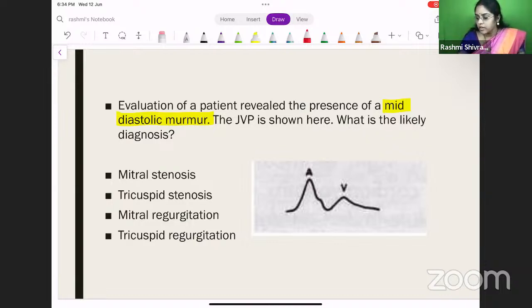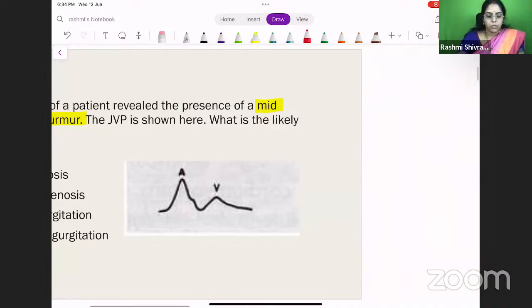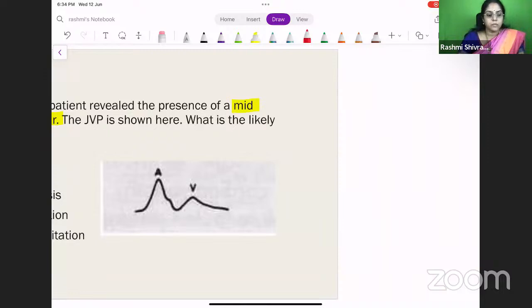Okay. So you can tell me, yeah. Dr. Venkatesh says it's tricuspid stenosis. If you can elaborate also, it would be good. So what are the differential diagnoses for a mid-diastolic murmur? That is also an MCQ, right? What are the differential diagnoses for a mid-diastolic murmur?